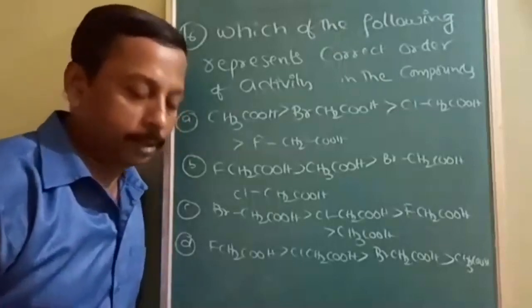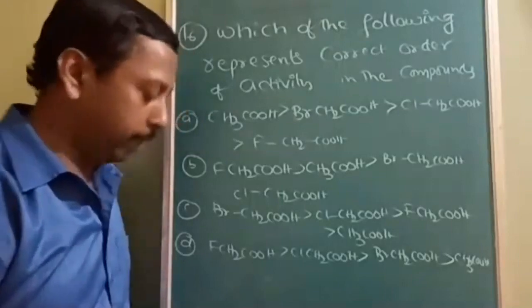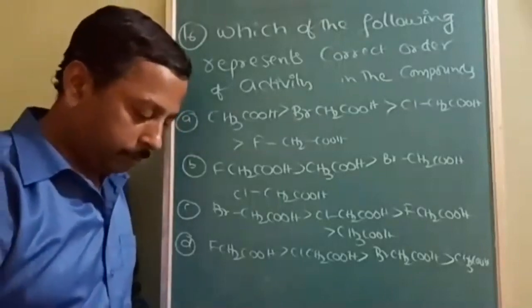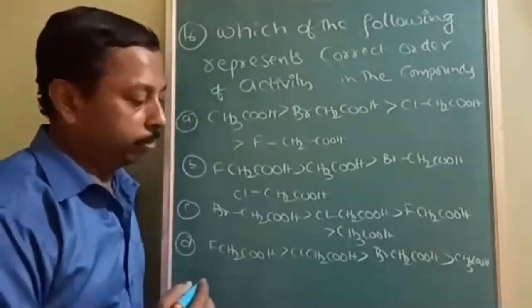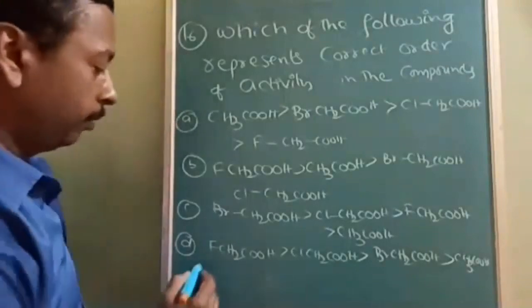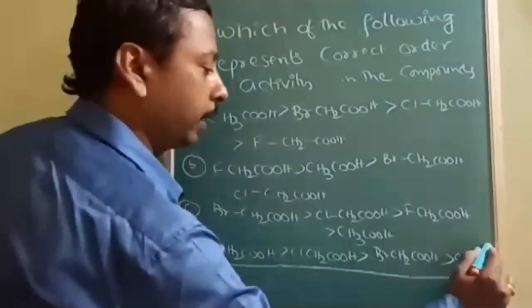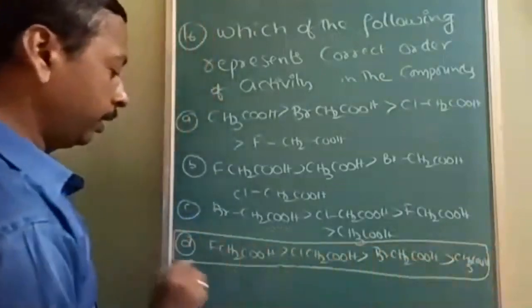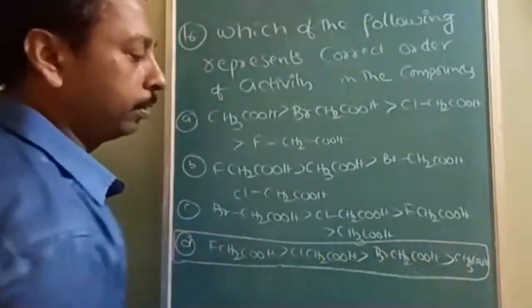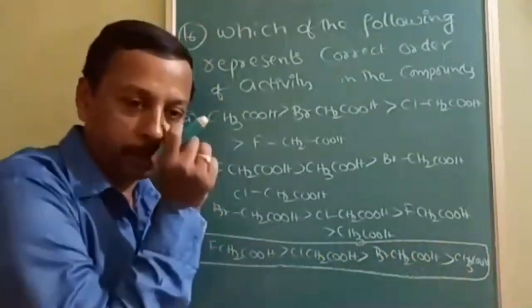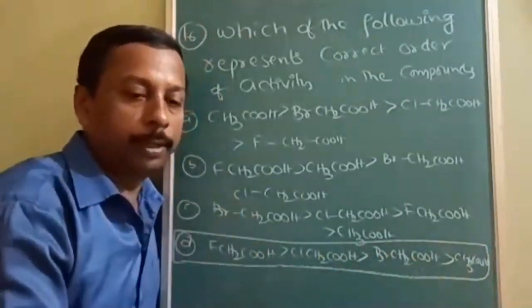So the reactivity order of substituted carboxylic acid, substituted acetic acid. Okay. So substituted acetic acid reactivity depends only on the electronegativity. So the more electronegative, the more will be the reactivity. So this is the answer: FCH2COOH, then Cl, then bromine, then methyl. So the answer will be D.